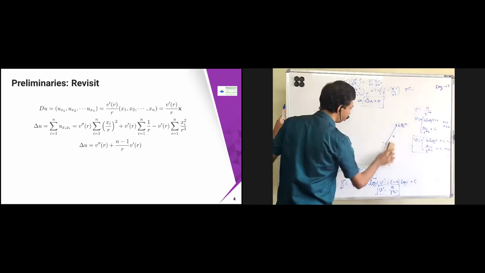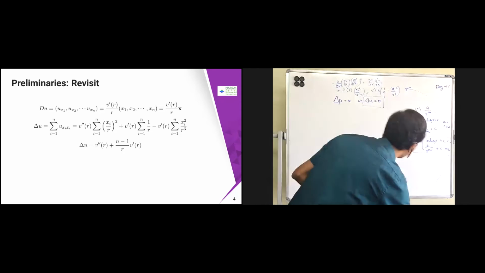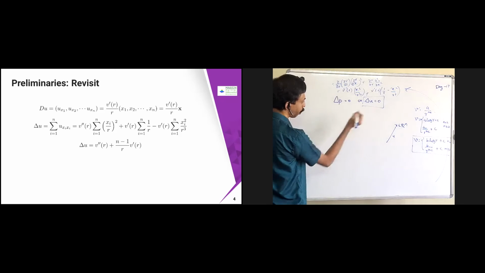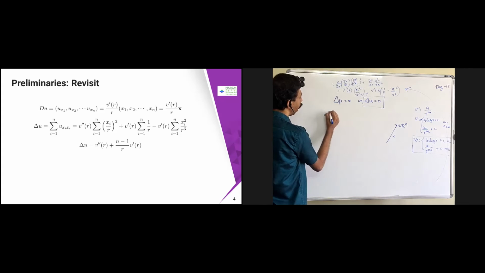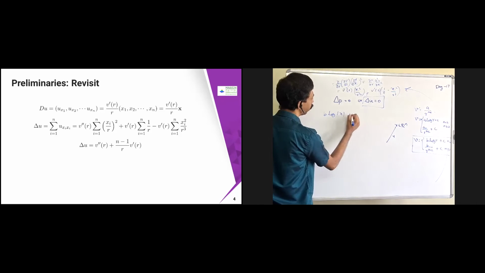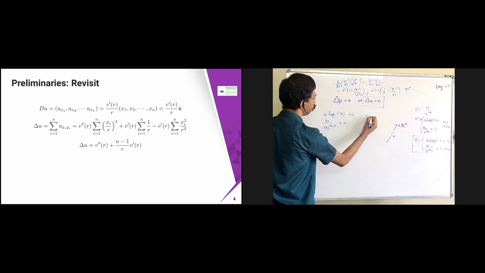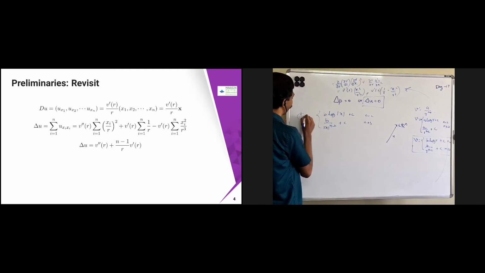So the original problem, how we solve it, is going to come this way. We already solved the one dimensional case. What we are going to get, in terms of r we have written, but we have to write it in terms of x, right? So I just write it as b log mod x, because r is nothing but mod x, plus c, and b by mod x power n minus 2 plus some constant. Okay, this is the n equal to 2 case and this is the n greater than or equal to 3 case. So this I call pi of x.